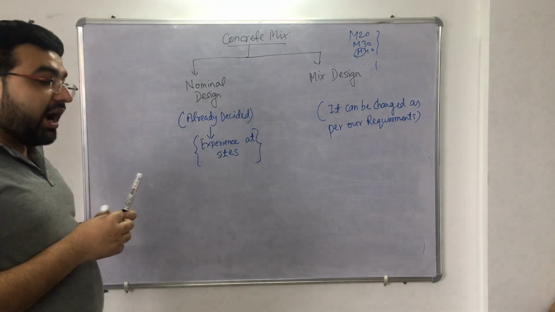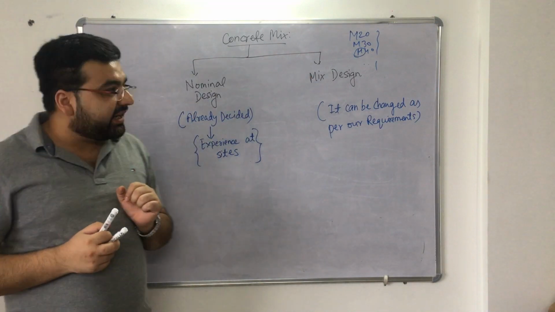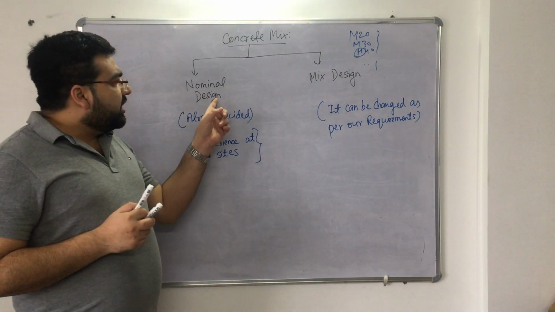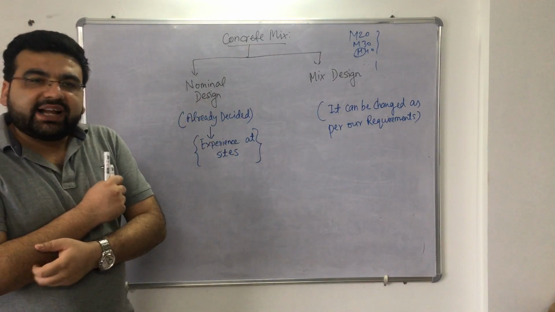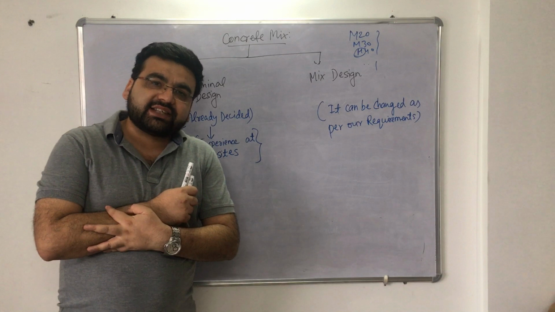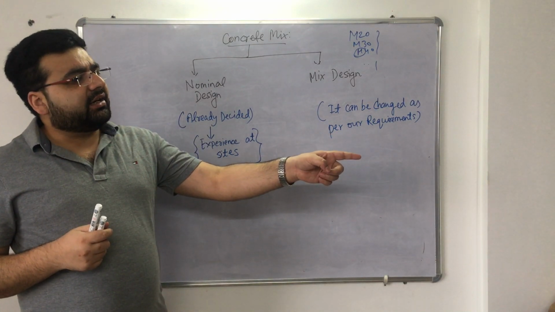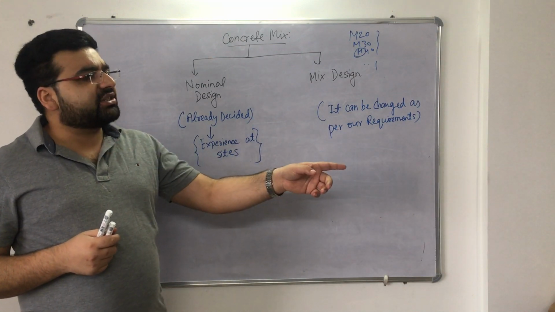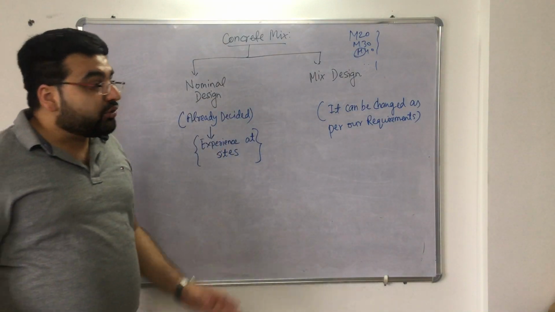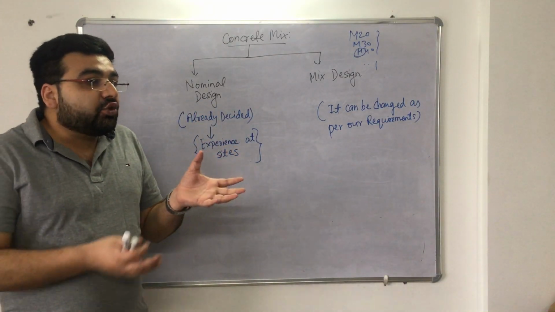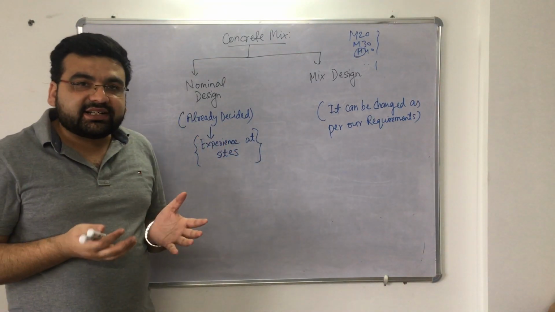Now let us first of all understand what is the difference between the nominal design and the mixed design, right? Now listen to me very carefully. Nominal design is basically based on your site experience. For example, when I was on site, I worked around 1 year on site, right? So we used to say that for this concrete mix, five bags, 12 coarse aggregates and 15 fine aggregates, something like that, right? So basically for nominal design, there is no predefined mixture. That is based on experience at site, right?